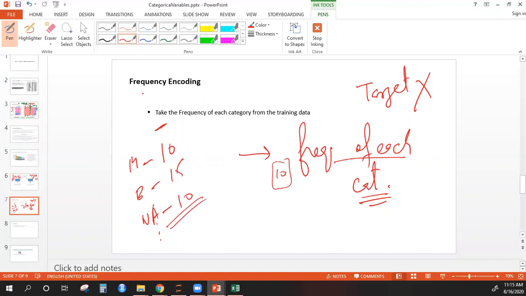So this is frequency encoding, very similar to target encoding, but much simpler. You are taking the frequency instead of the probability of the target or the average of the target. This also helps a lot of times, so this is also something you can try, and it does not suffer from the curse of dimensionality because you are creating only one new column.